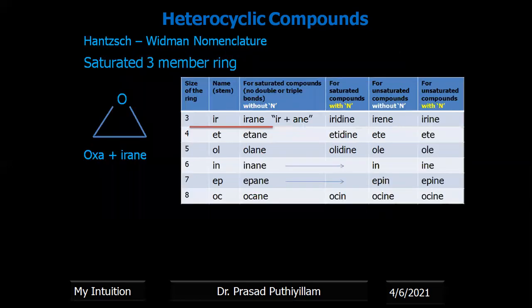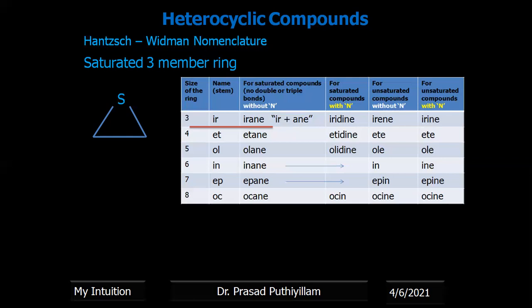Examples: a saturated three-member ring with oxygen as the heteroatom. Here it is a three-member ring and a saturated compound, therefore irane is there, and oxygen is the heteroatom whose prefix is oxa. So oxa plus irane. The a is a vowel, among the vowels a, e, i, o, u, therefore it has to be removed, and it becomes oxirane. So the name of this heterocyclic compound is oxirane.